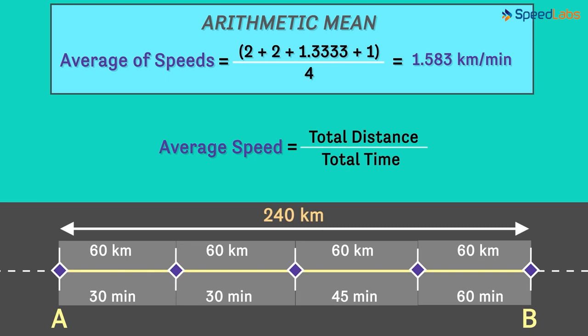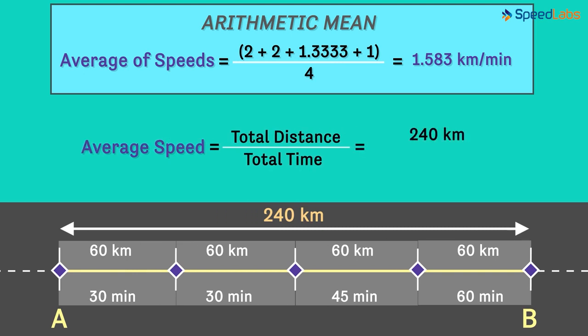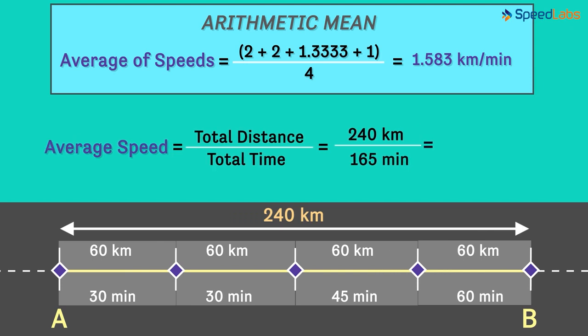What is the total distance here? Yes, it equals 240 kilometers. And the total time is 30 plus 30 plus 45 plus 60, which equals 165 minutes. Now, if I divide these two, I will get an average speed of approximately 1.4545 kilometers per minute.